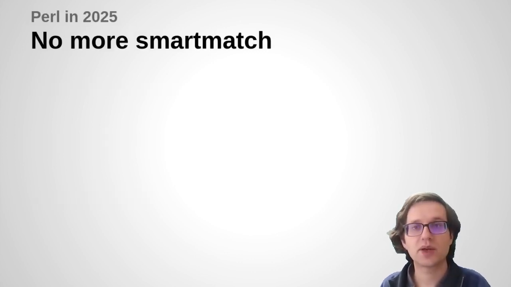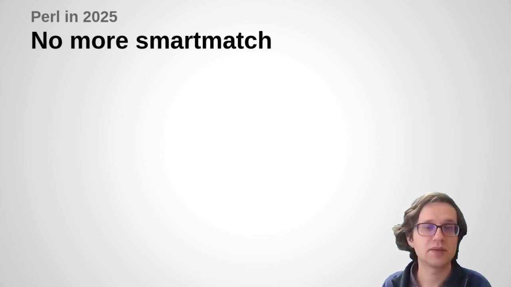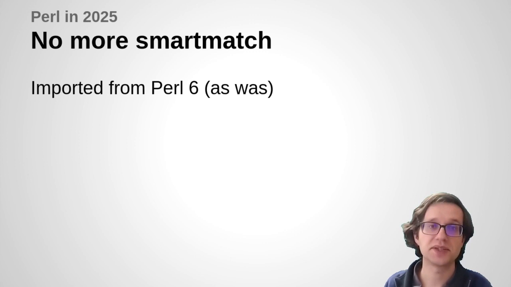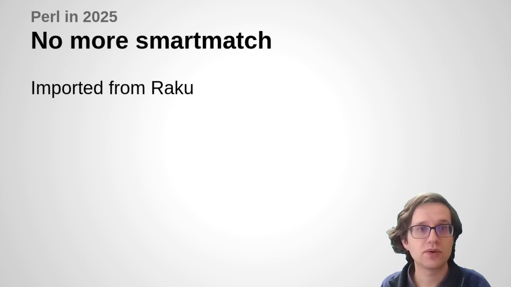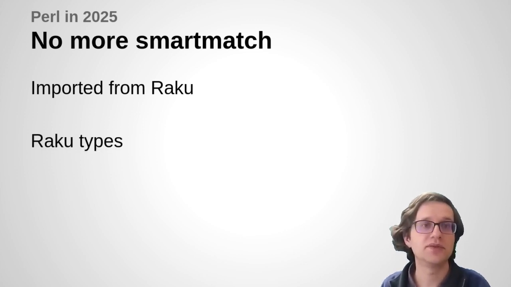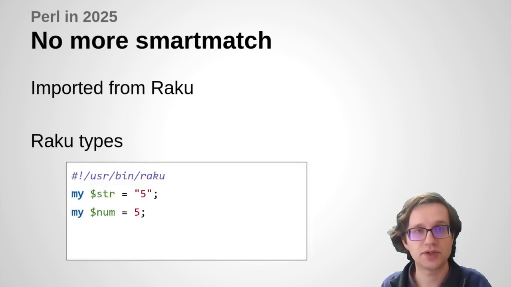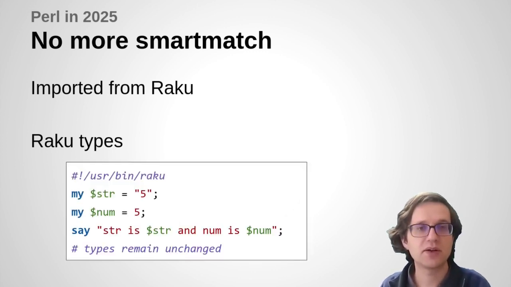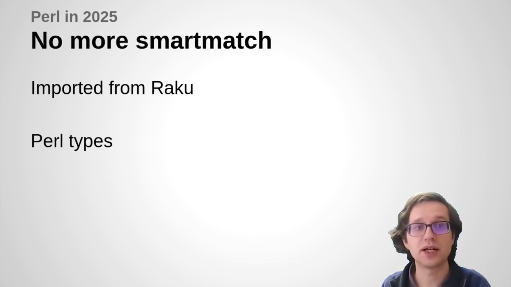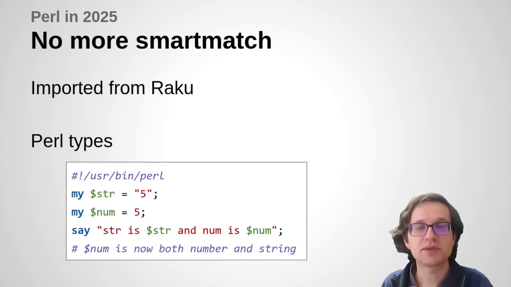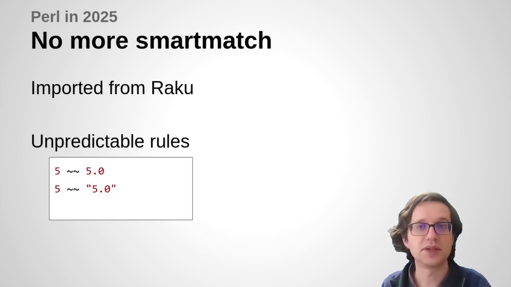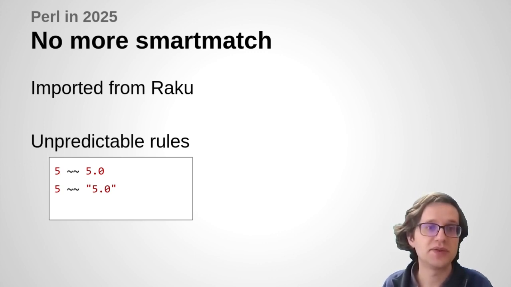So first of all, I think we're going to have to lose smartmatch. Now, smartmatch was a thing that was imported from Perl 6, as it was known, now called Raku. Raku has a real typing system, so values know what their type is. Specifically, they know if they're a string versus a number. In Perl 5, it's a lot less clear. Values could start off being a string or a number, but maybe they'll end up being both at some point, which means that smartmatch isn't very easy to use because it's unpredictable. For example, here, the value 5, it matters depending on whether one or both of these is a string.